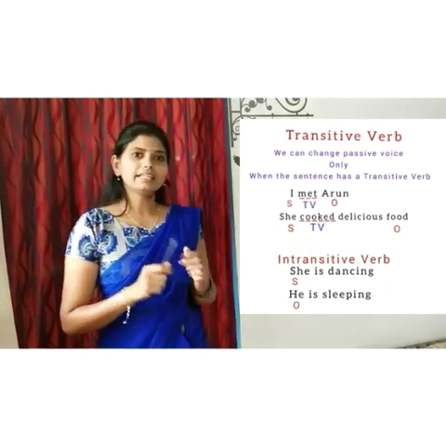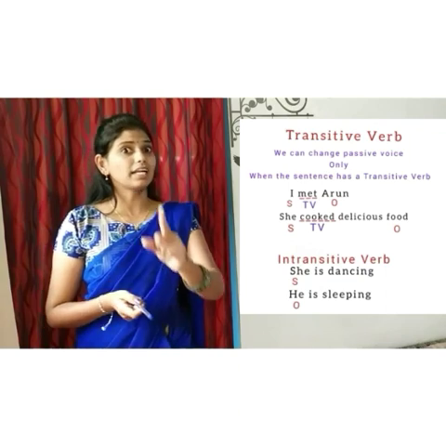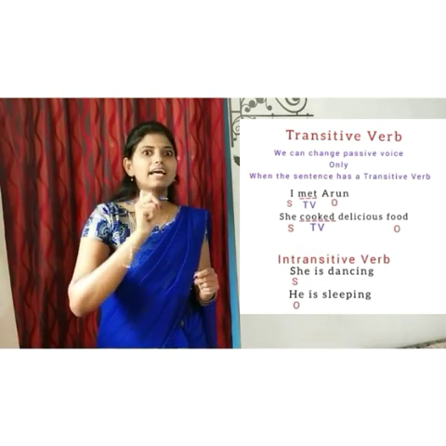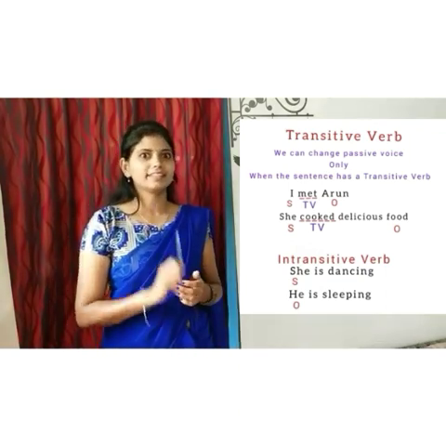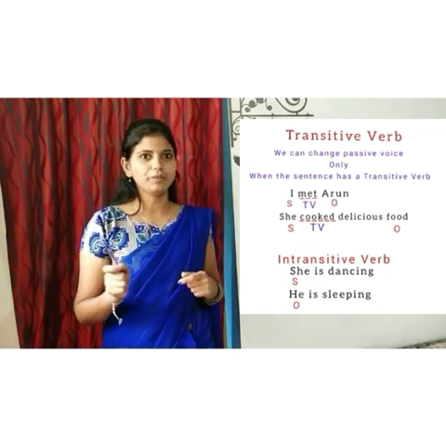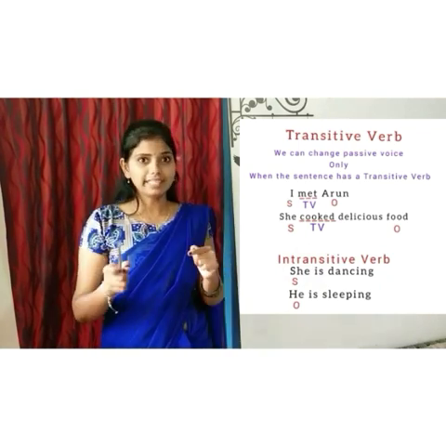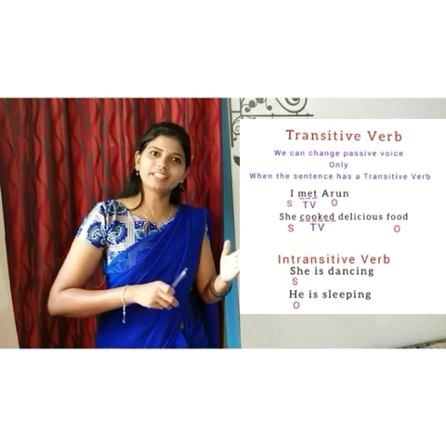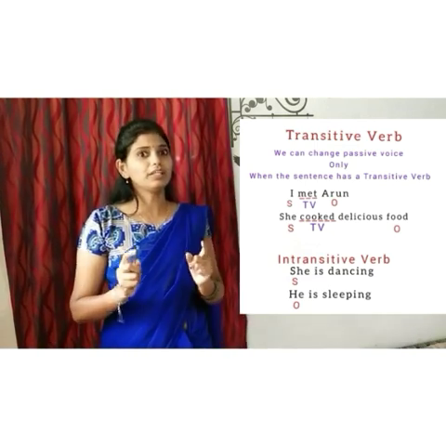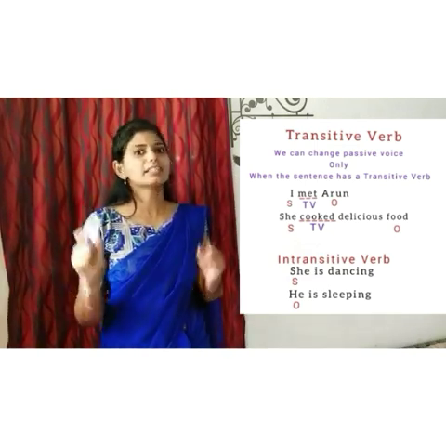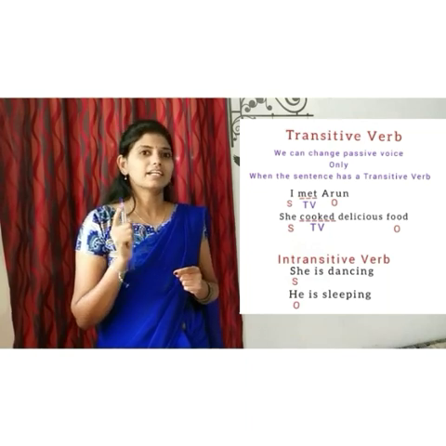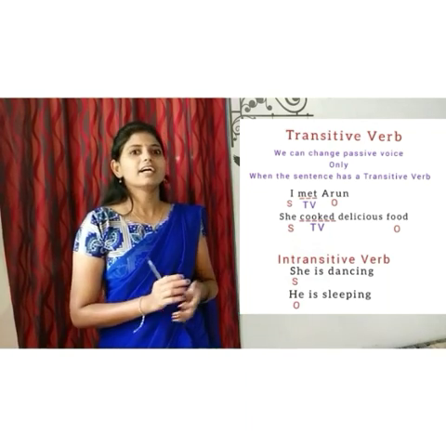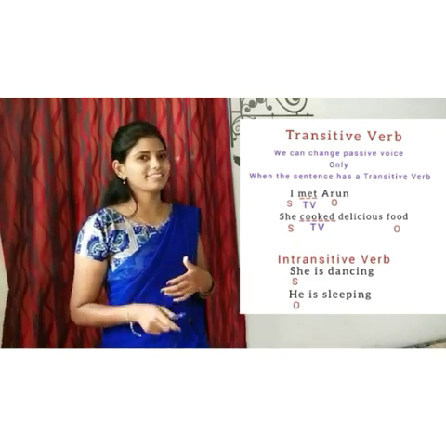The sentence can be changed only if the sentence has a transitive verb in it. The meaning of a transitive verb is that when the sentence has both subject and object, then only this sentence is called a transitive sentence. This is the sixth technique to change active voice into a passive voice.